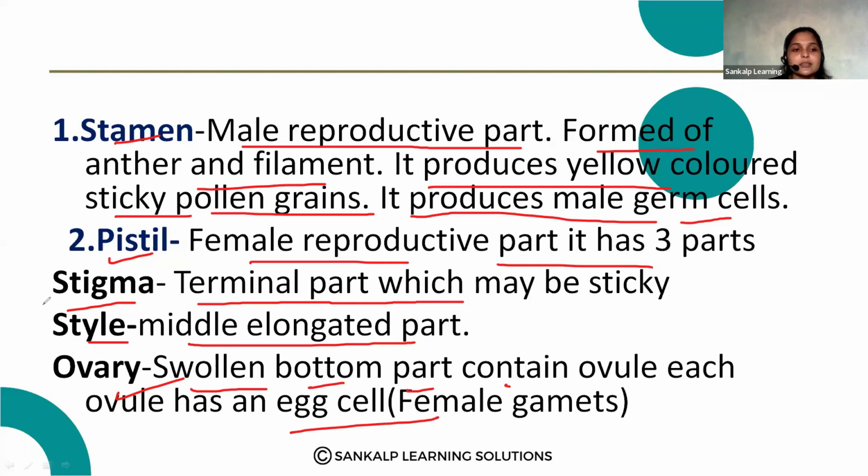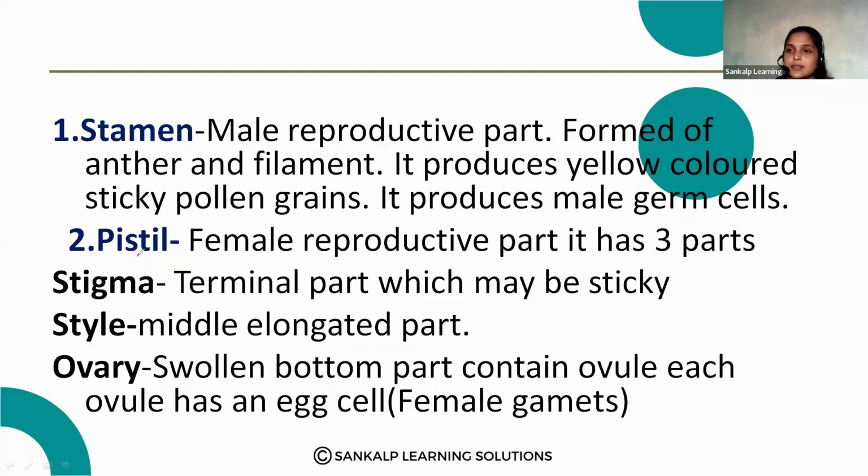In a flower we can observe four important whorls: sepals, petals, stamen and pistil. Here the stamen and pistil are the reproductive structures. The stamens help in reproduction by producing the male gamete.